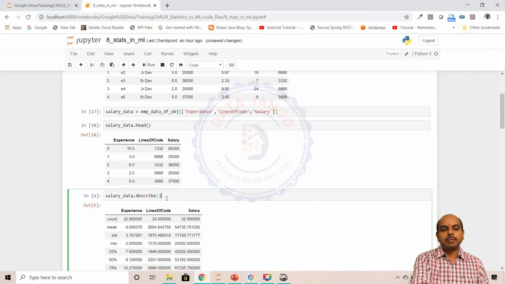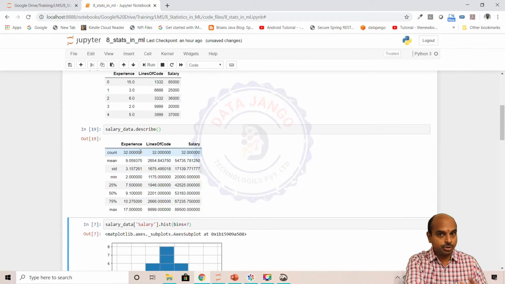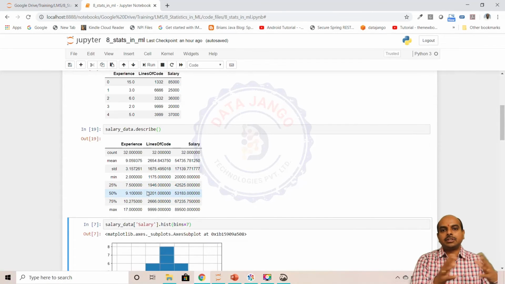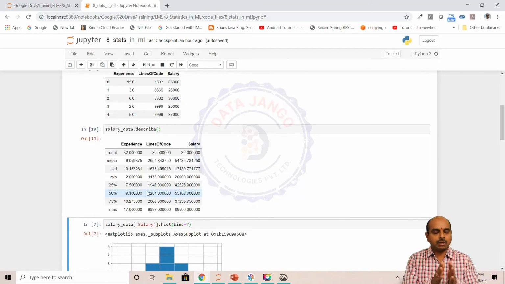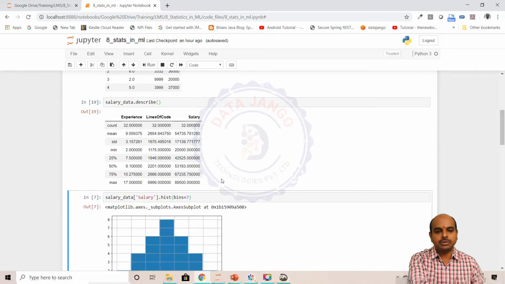So here I am calling the describe method on the data frame to see how the data distribution is numerically. If you see the minimum, maximum, interquartile range and all that, right? The range of different columns is different. For some algorithms, all columns should be in a similar scale. So to understand whether the data is in a similar scale or not, the describe method can be used. There are other important uses of the describe method also. We'll see them in coming classes, but at a high level we are looking at it right now.